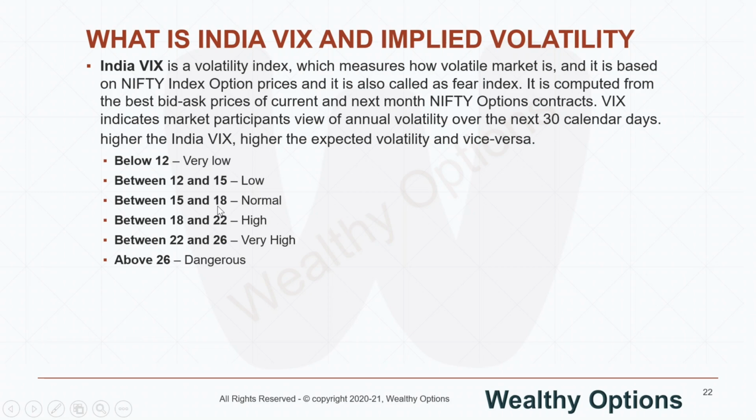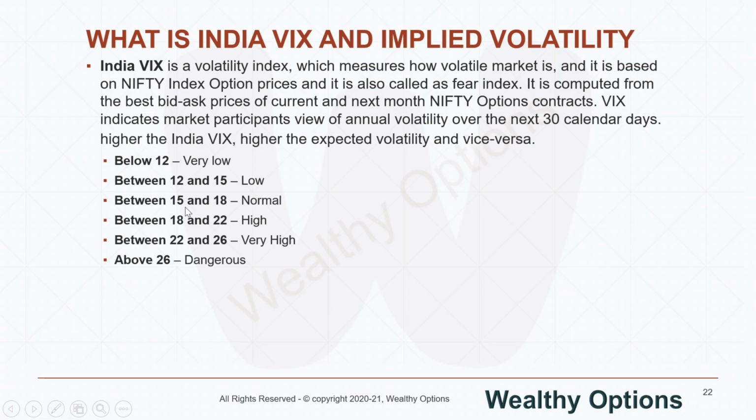After March 2020, at some point India VIX shot up all the way to 80 plus. I'll show you in the charts also. From there it cooled off to 30, 25, 20. It stayed about 20 for quite a long time, and now it is slightly coming down to 19 and 18 levels, which means the volatility in the market is reducing day by day or month by month.